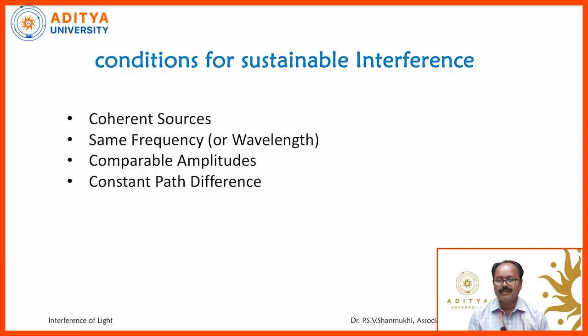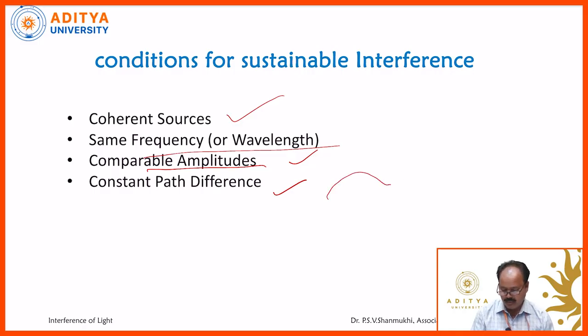Actually, what are the conditions for sustainable interference? What are the requirements to observe the interference pattern? That is, the two waves must be coherent. This is the most essential condition to observe the interference pattern. The two waves should have the same frequency or wavelength. They should have comparable amplitudes and a constant path difference.